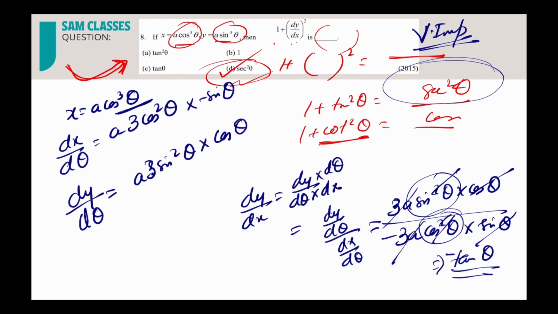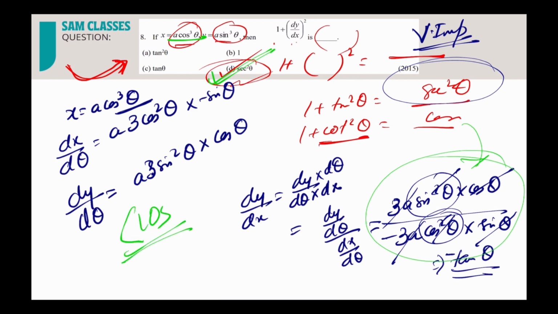It is not a PU exam, correct? You're writing KCET, so you don't have to write all that stuff. This part you could have done directly. And if somebody is able to visualize more, they can do it mentally also. a cos cube theta, so a will be cut anyway. Sin cube theta means 3 sin square theta into cos theta, and this side 3 cos square theta into minus sin theta. Cos sin cut. So dy by dx is equal to tan theta. That's it. So 1 plus tan square theta is equal to what? Secant square theta. Done. It will take less than 10 seconds, students, to solve this question. Pretty simple.